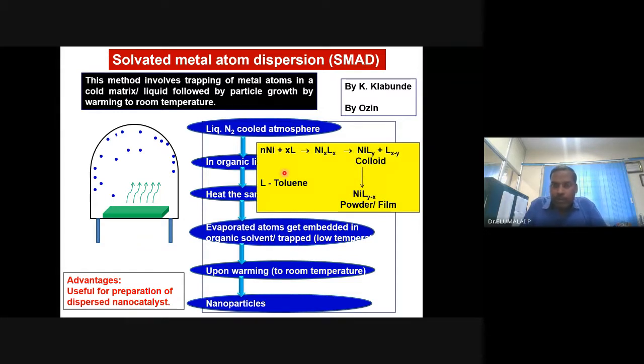For example, if you want to synthesize nickel, you take a nickel ingot and start evaporating it. Atoms will leave the surface, and you can collect them with the help of liquid nitrogen, forming some complex of nickel and liquid nitrogen in the form of a colloid. Now you just open it and bring it to room temperature, the liquid nitrogen will evaporate, and you will end up with a powder or sometimes a thin film. The same nickel in the form of foil becomes nickel in the form of a thin film or powder nanoparticles.